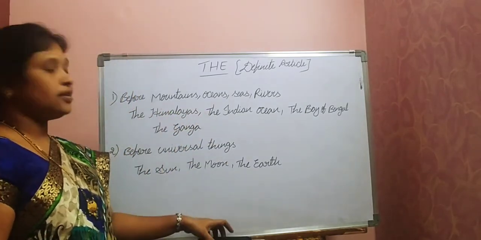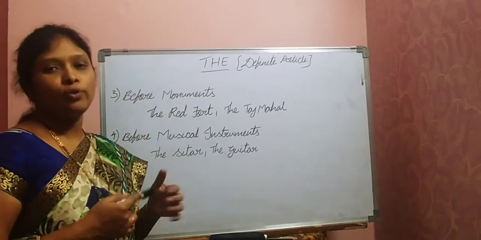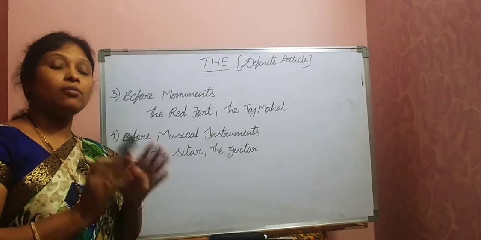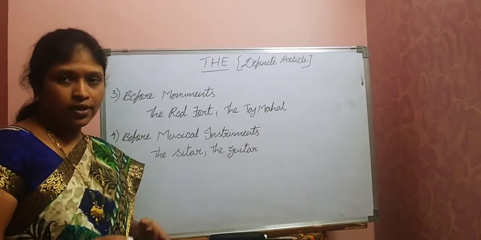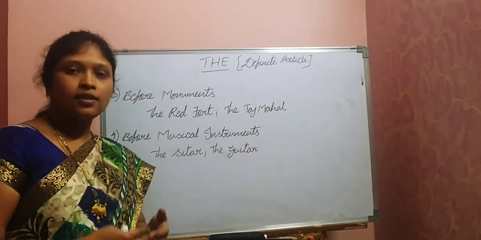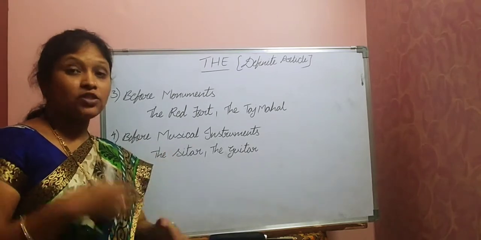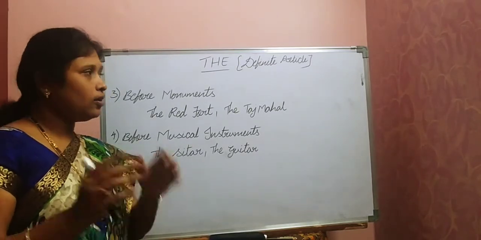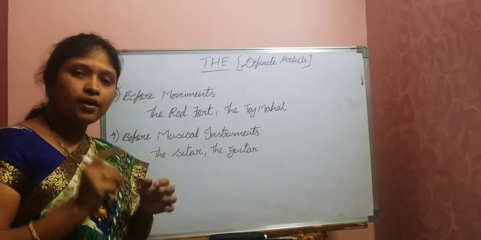Now let's see other rules. Third one is before monuments. If you are writing the name of any monument, monument means the great structures, right? Architectures. Like the Red Fort, the Taj Mahal, the Charminar, the Golconda Fort, the Statue of Liberty. All these, before the names of monuments, we have to use article the.